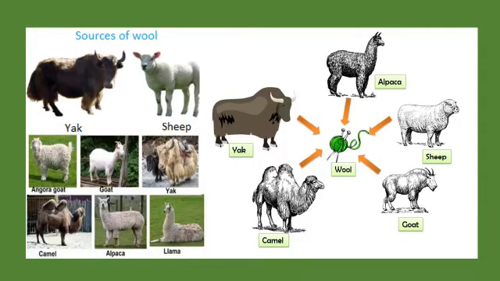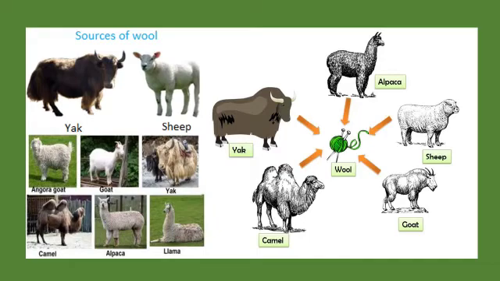Besides giving food and food products like milk, egg, chicken, etc., animals also give us wool. What is wool used for? Wool is used for making woolen clothes. Woolen clothes may be a sweater, a cap, or socks.